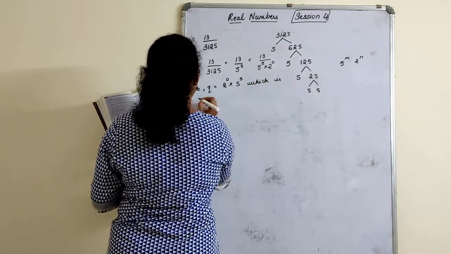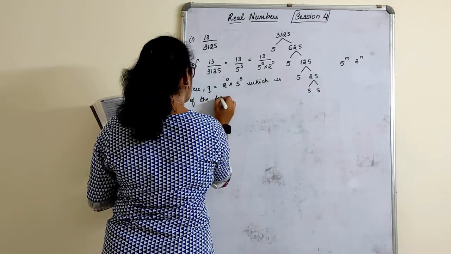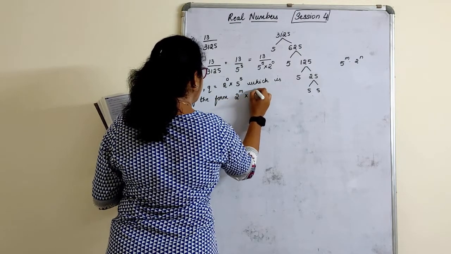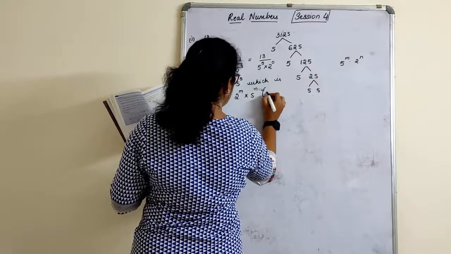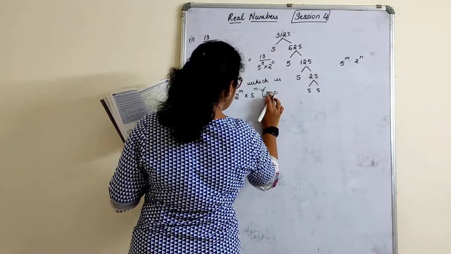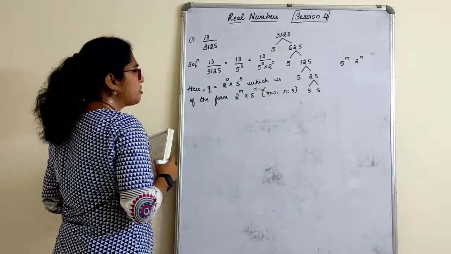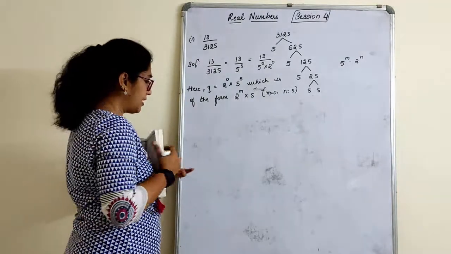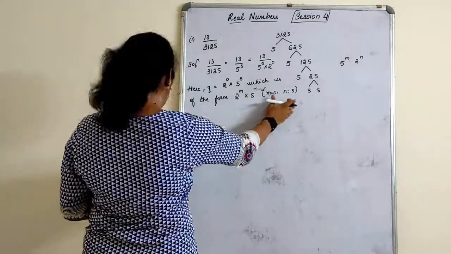which is of the form 2 raised to m into 5 raised to n, where your m is 0 and n is 5. Anything, children. You can also write 5 raised to m and 2 raised to n, anything can be written. That's okay. So here now, till here it is done.